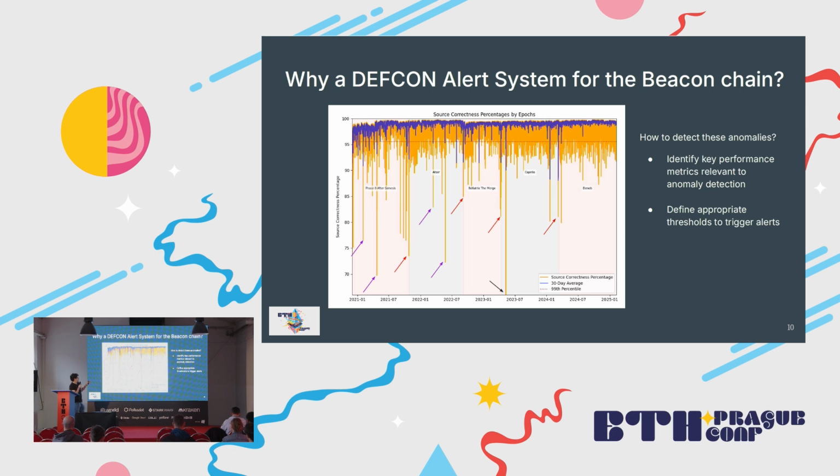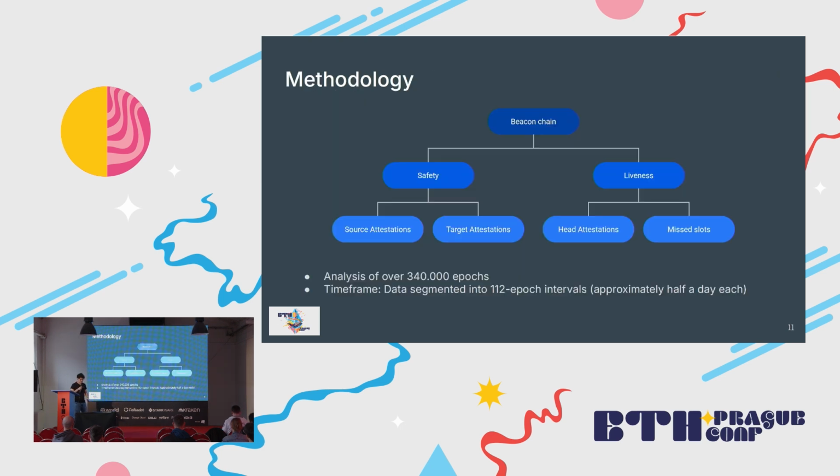So we tried to detect these anomalies, and we thought that we need to identify key metrics, and then we needed to set thresholds for different levels of alert. So how did we do this?